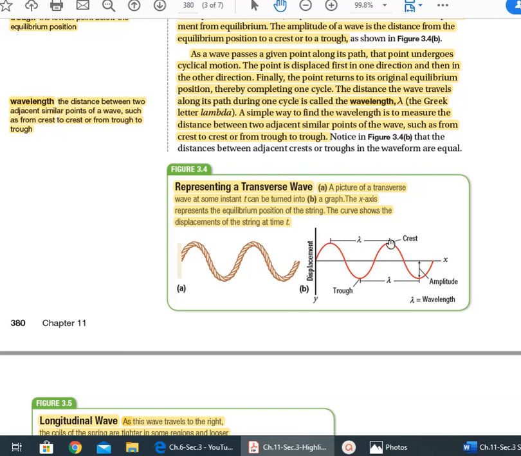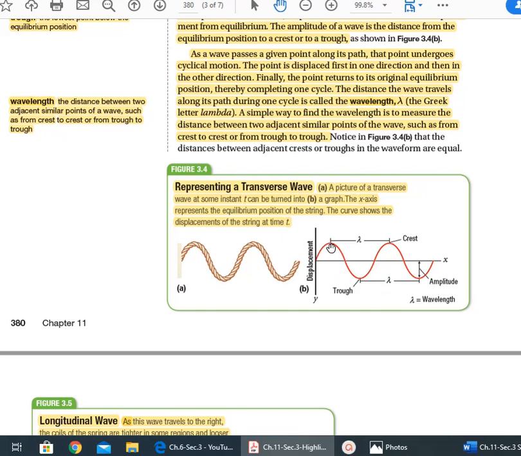Whether you measure it this way or that way, you have the exact same measurement. In general, you can say that wavelength is the distance between any two successive points. That means whether you are talking about two successive crests or two successive troughs, this is the wavelength. Successive means it takes place directly after each other.